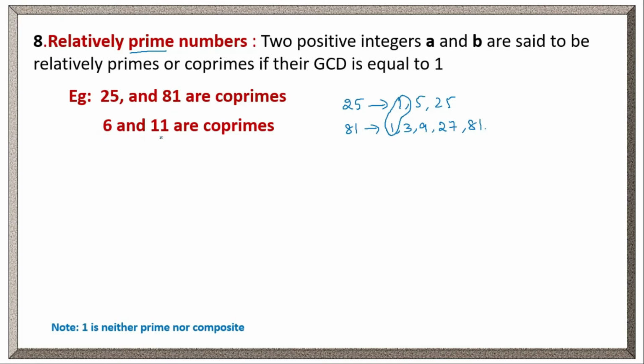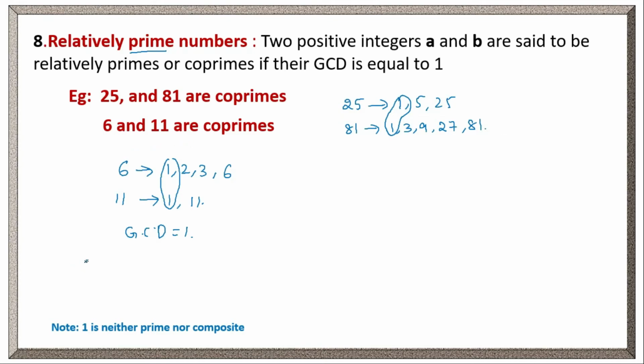If you take 6 and 11, what are the factors of 6? 1, 2, 3 and 6. What are the factors of 11? 1 and 11. What is the common factor? 1. So here the GCD, greatest common factor, is 1, right? So 6 and 11 are co-primes. Here 6 is not a prime, but still 6 and 11 are co-primes. Clear? That means the two numbers need not be primes.